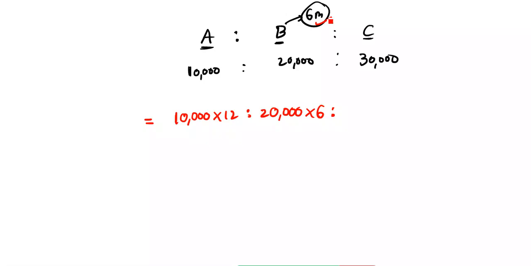6 months మాత్రమే వర్క్ చేశాడు. After 6 months he left the business. Right. The same time C joined the business with a capital of 30,000. How many months is he working?